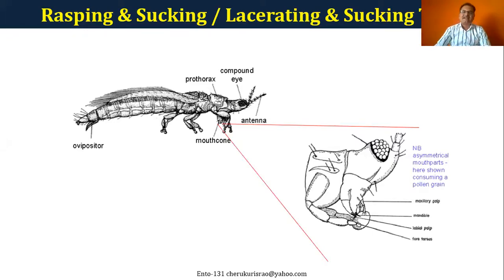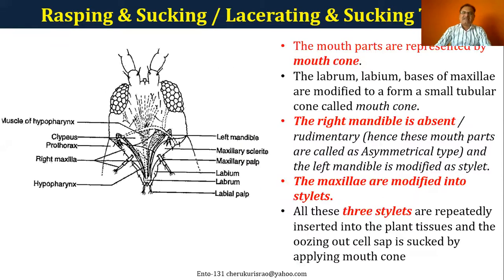This is a kind of modification you can see in the thrips. Basically, the entire mouth parts are represented by the mouth cone, and the labrum, labium, all these parts together are modified into the mouth cone. And the most taxonomically important character here is that the right mandible is absent. It means they have only one mandible, that's the left mandible. So left mandible and both the maxillae.